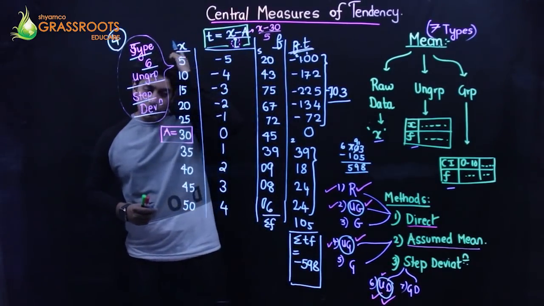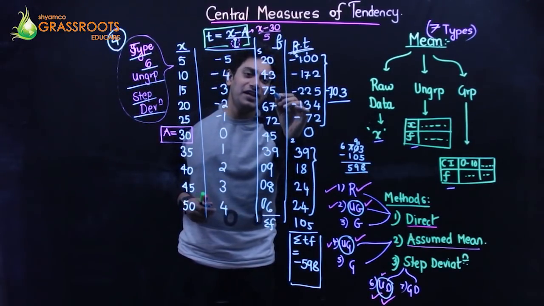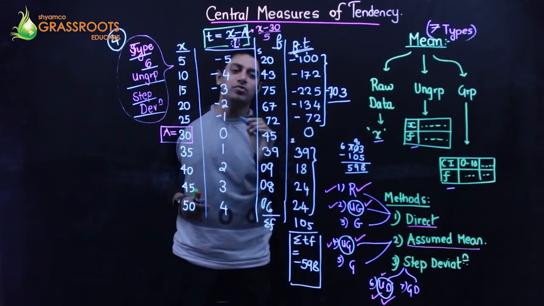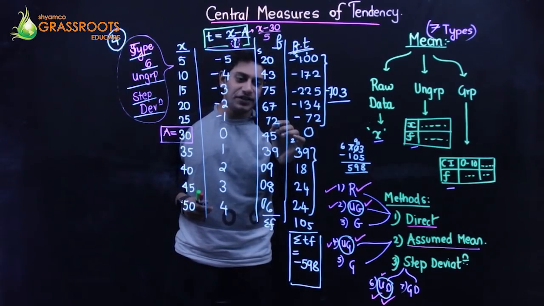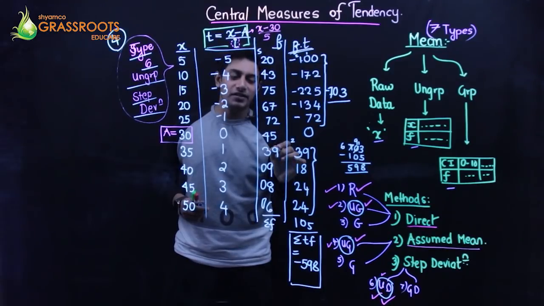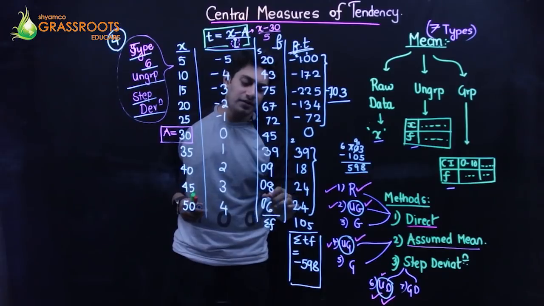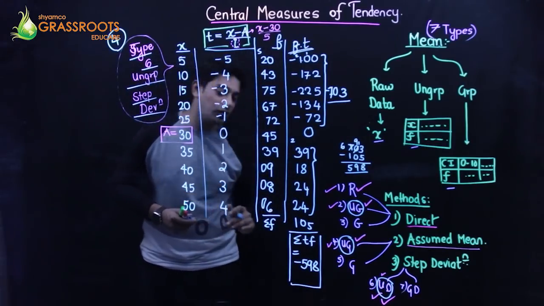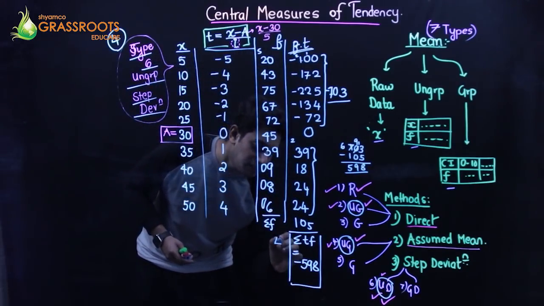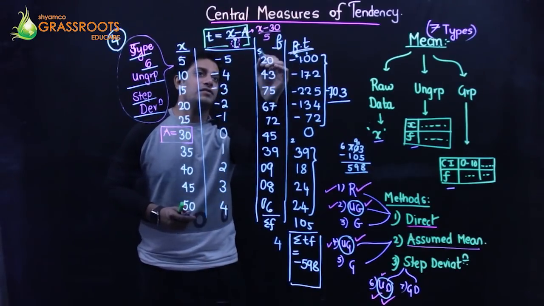For calculating summation f, 3 and 5, 8, 8 and 7, 15, 16, 17, 17 and 5, 23, 32, 41, 49 and 6, 54.